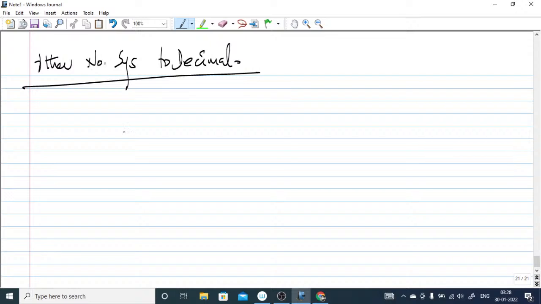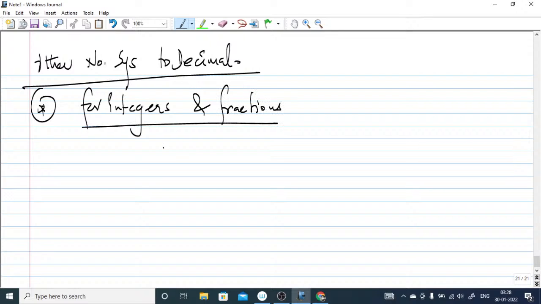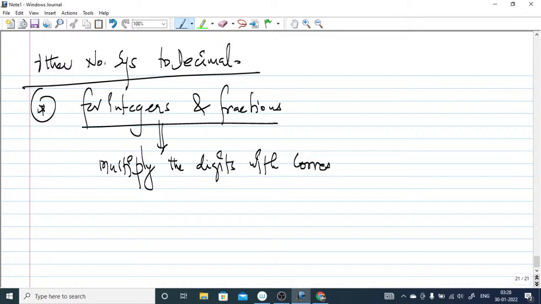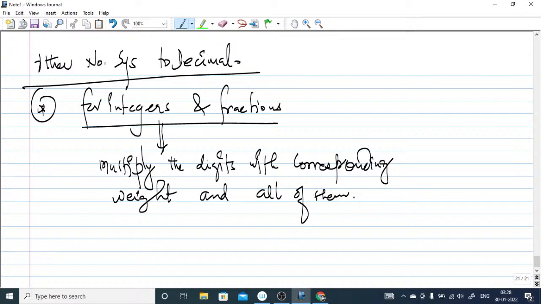Other number system to decimal, what you have to do here is, for integers and fractions, multiply the digit with the corresponding weight, and sum all of them. Okay.